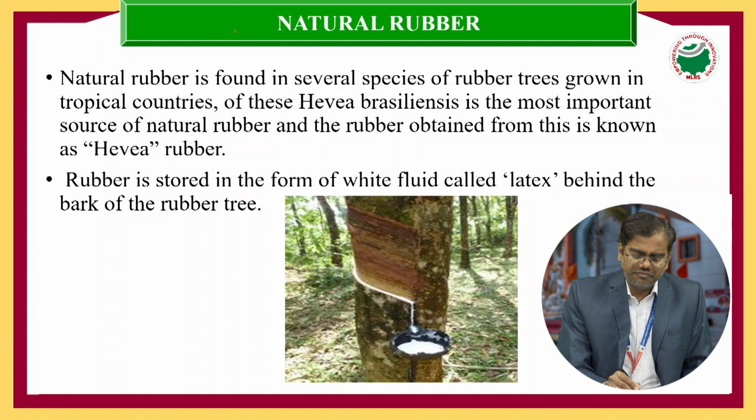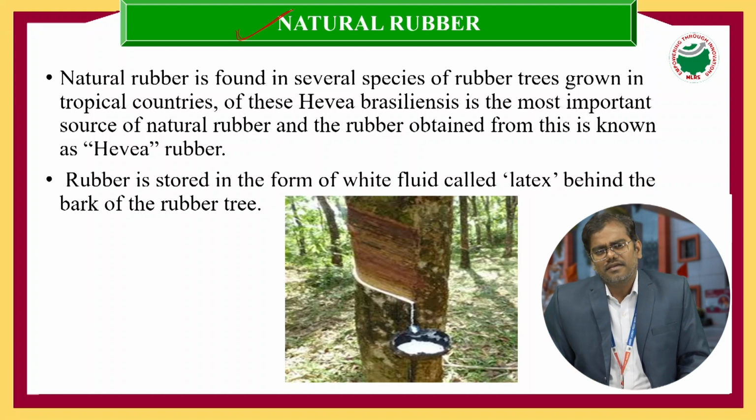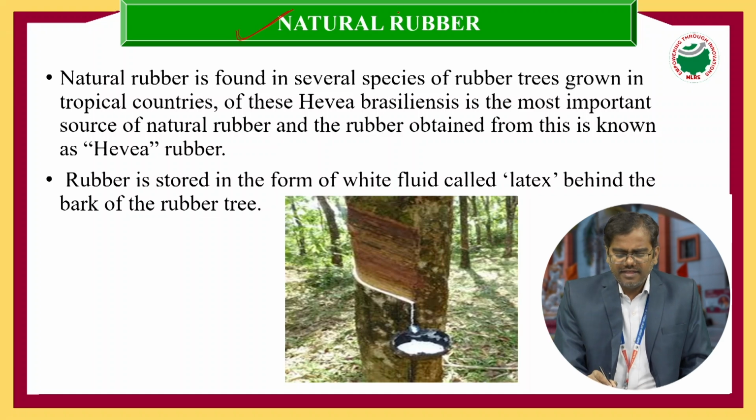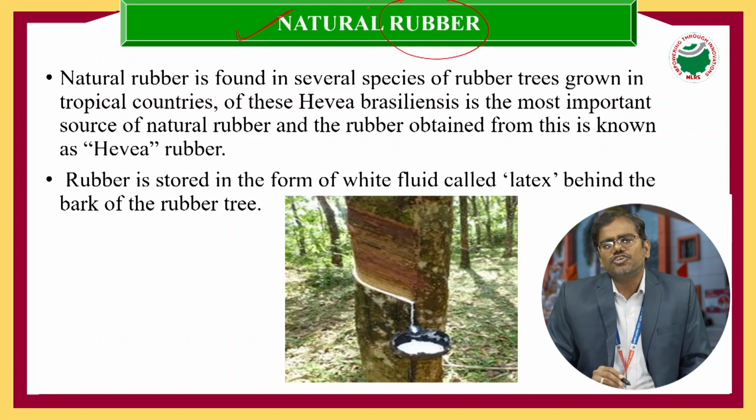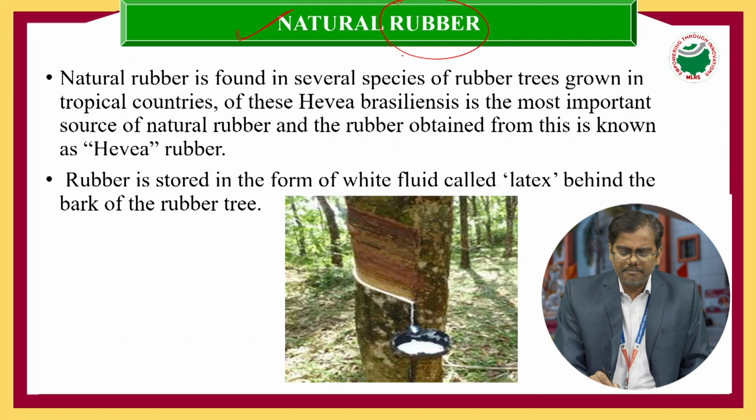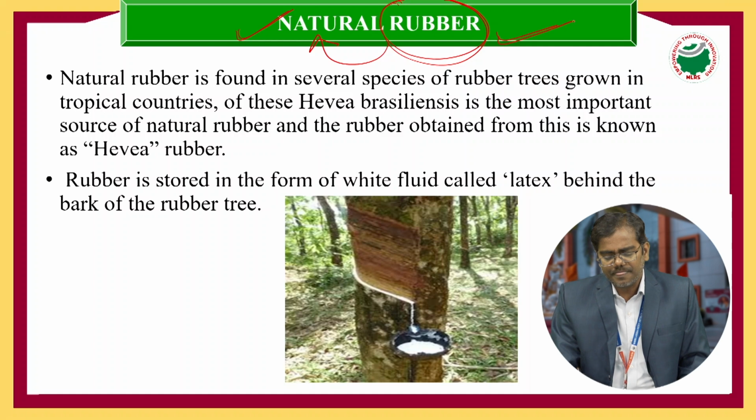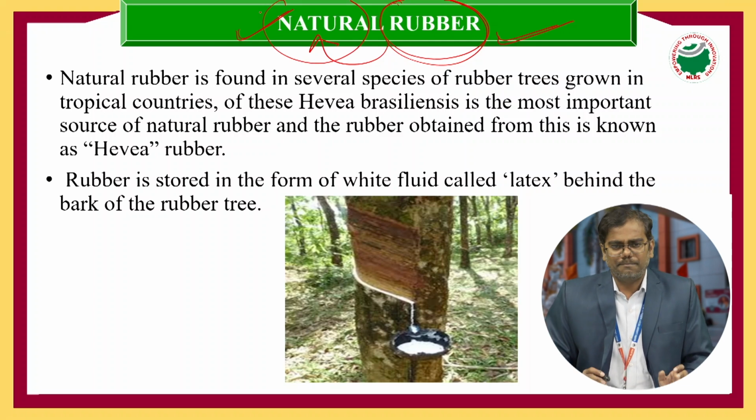Let's see the first one, natural rubber. The rubber which is obtained from natural sources like plant materials is called natural rubber. In general, nature means plant materials.